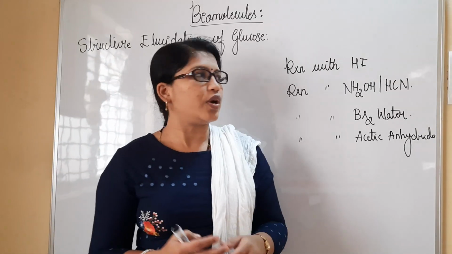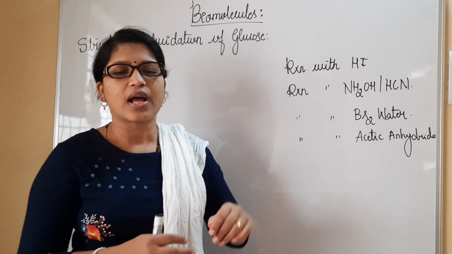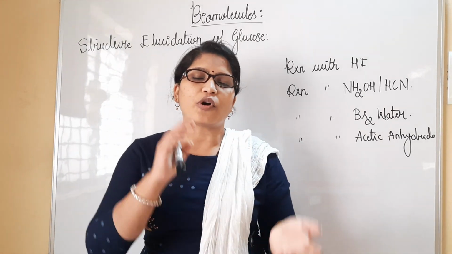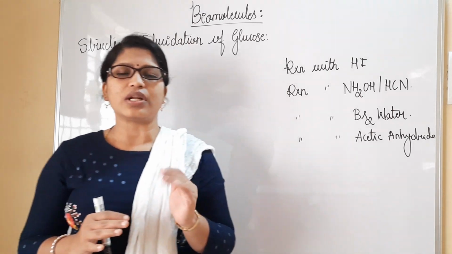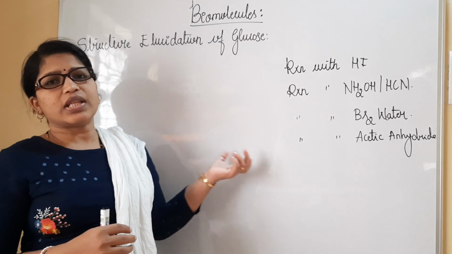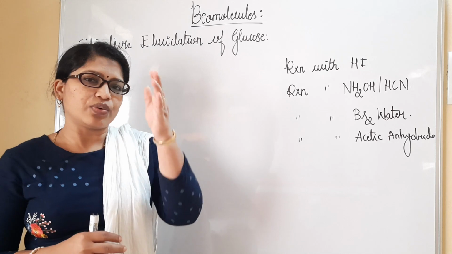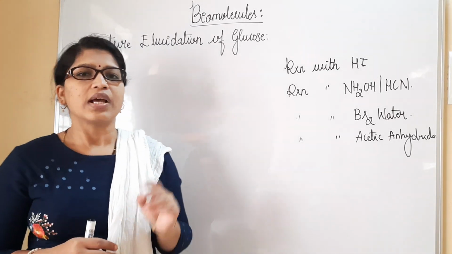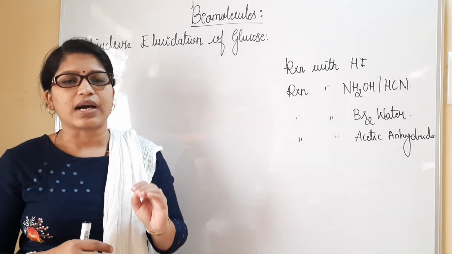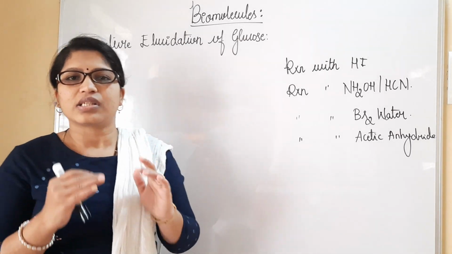In our last video, that is the reaction with hydrogen iodide. We have taken a possible structure of glucose and treated it with hydrogen iodide. With this we have obtained the respective 6 carbon chain, which is called n-hexane, that confirms glucose contains a 6 carbon straight chain in its structure.